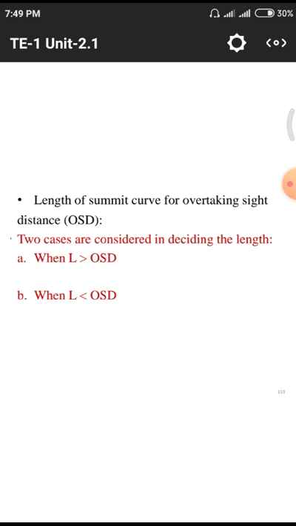overtaking sight distance. Depending upon this overtaking sight distance also, we have two classifications: when the length of the curve is greater than overtaking sight distance, and when the length of the curve is less than overtaking sight distance. There is no derivation, so only formulas we need to remember, because those are calculated by Indian Roads Congress members, that means panelists.